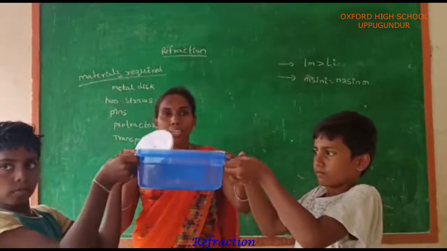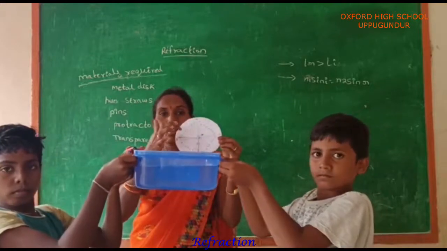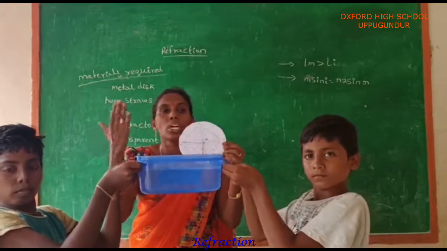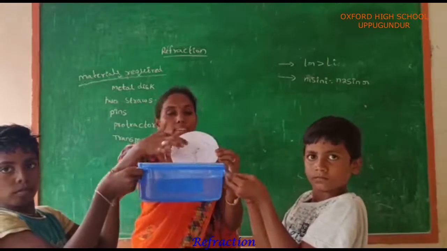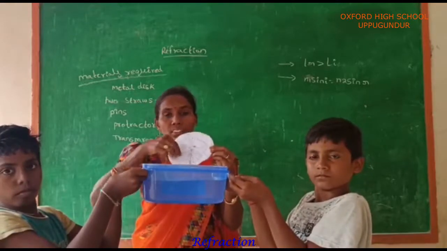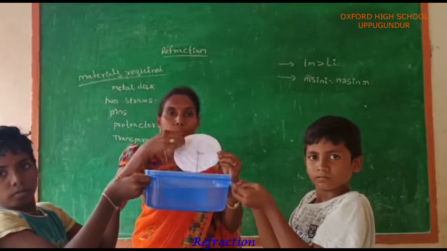We have to take the metal disc and, using the protractor, mark the angles from 0 to 90, 90 to 180, 180 to 270 and 270 to 360 along its edges. Arrange the two straws. The two straws rotate freely about the center of the disc.